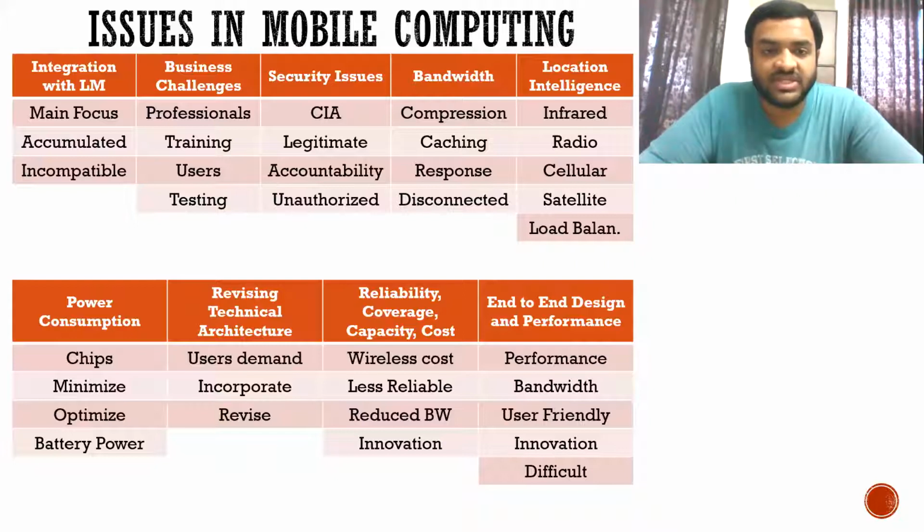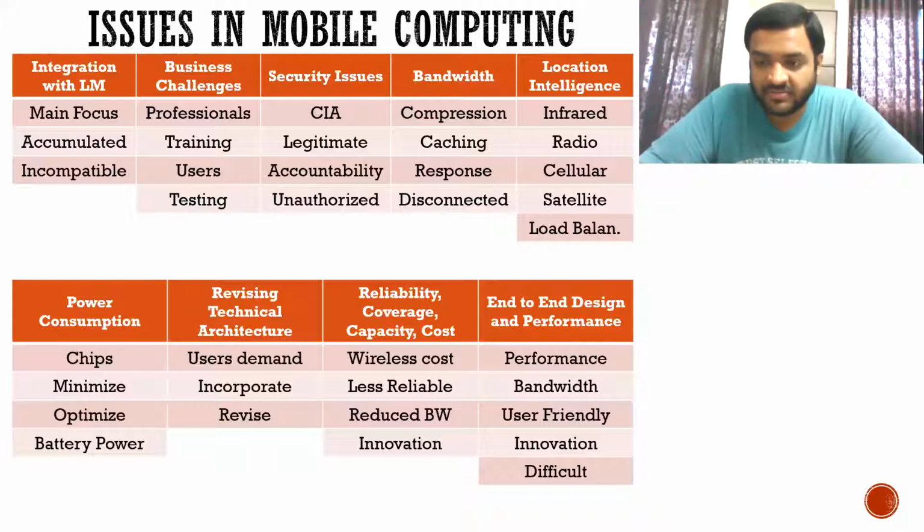Now, security issues. What are the security issues in that? First is CIA. What is CIA? Confidentiality, integrity, availability. Now tell me, someone accessed my data, they saw all the data that was there, but didn't alter the data.